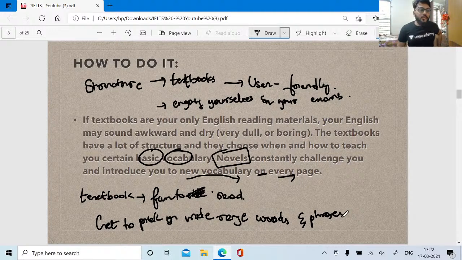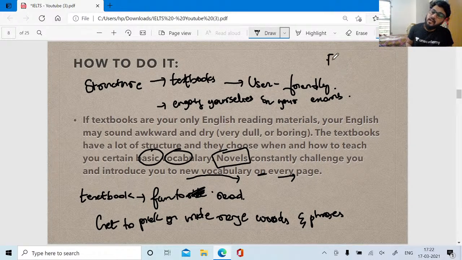So when you guys read novels, you get to pick up a wide range of words and phrases. That is the reason you guys should go for reading novels, right? So what do novels consist of? You guys know that novels consist of various levels. The novels have a differentiated level of books.